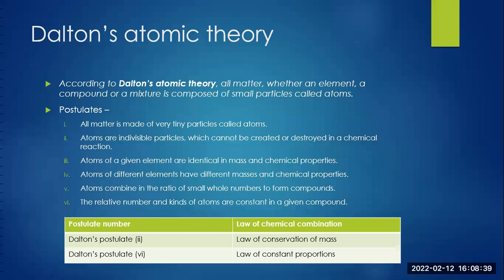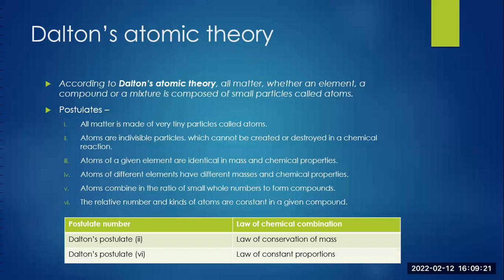Dalton's atomic theory. According to Dalton's atomic theory, all matter, whether an element, a compound, or a mixture, is composed of small particles called atoms. The postulates that he put forth are: all matter is made of very tiny particles called atoms. Atoms are indivisible particles which cannot be created or destroyed in a chemical reaction. Atoms of a given element are identical in mass and chemical properties. Atoms of different elements have different masses and chemical properties.